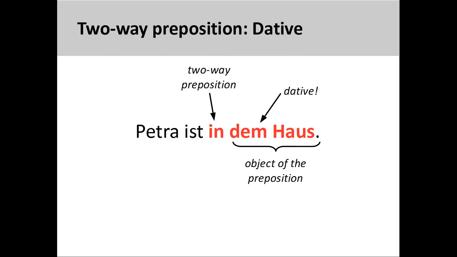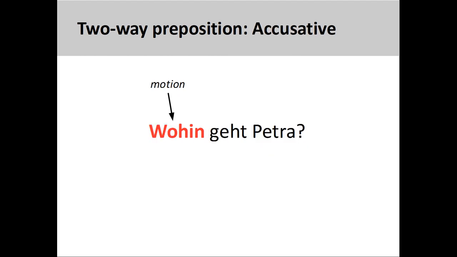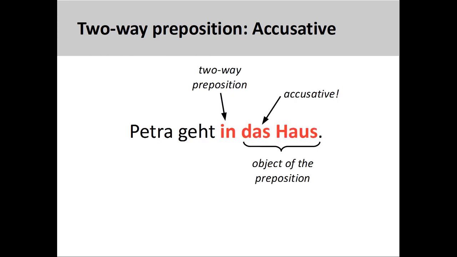Petra is in dem Haus. Petra is in the house. However, if I were to ask the question, wohin geht Petra? Where is Petra going to? Which is a question about her motion, I would need to use in with an accusative object. Petra geht in das Haus. Petra is going into the house.